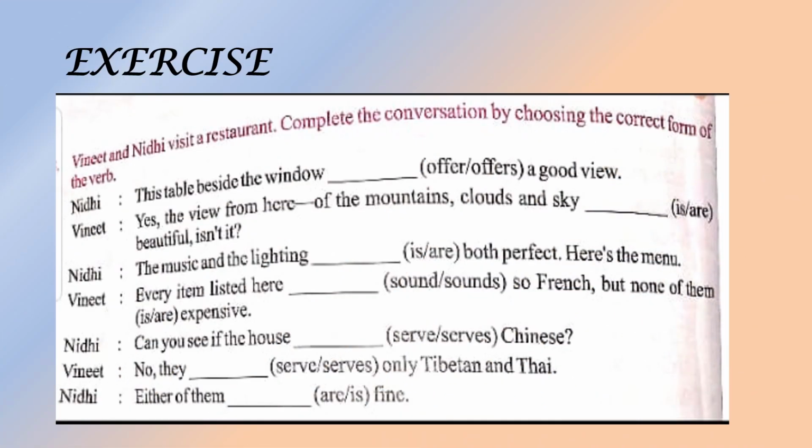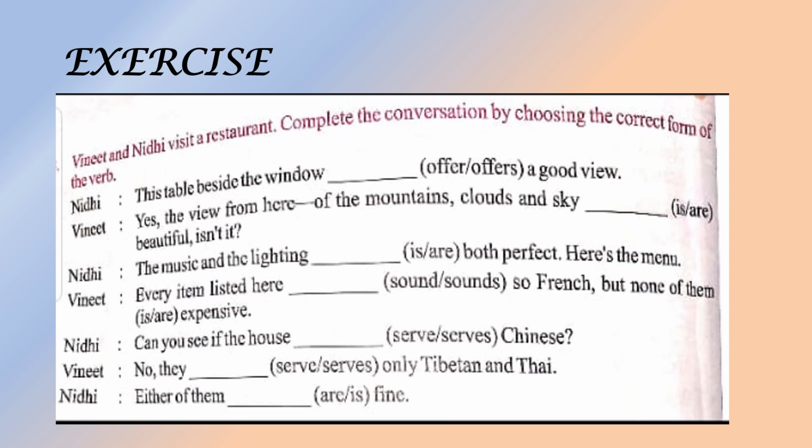Now let us do an exercise. Vineet and Nidhi visit a restaurant. Complete the conversation by choosing the correct form of the verb. Nidhi: This table beside the window offer or offers a good view. So what will be the verb here? Here we are talking about the table. Table is a singular subject, so we will use offers. Okay, the window offers a good view.